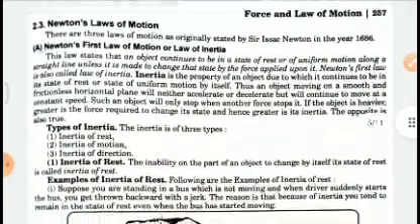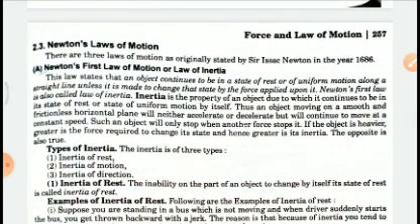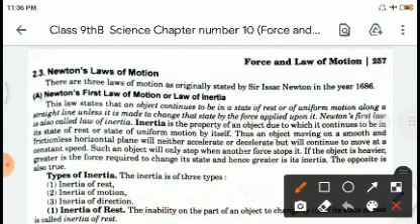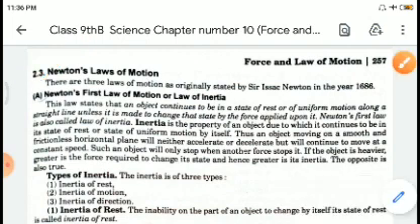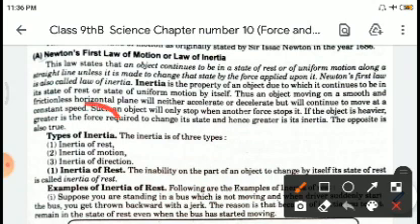Now we come to Newton's laws of motion, right? This is super duper important, children. Super duper important. Not only in the theoretical part, but in the numerical part and in practical day-to-day life, we see it quite frequently. We meet these laws. Now the first law is called the law of inertia. Now this inertia is defined in three ways. See, the types of inertia are three: inertia of rest, inertia of motion, and inertia of direction.